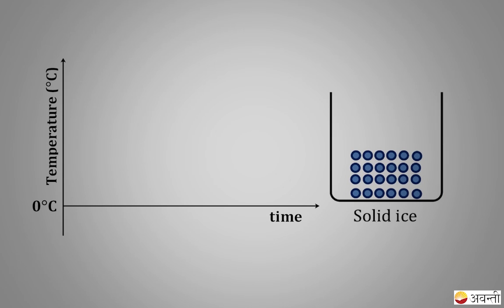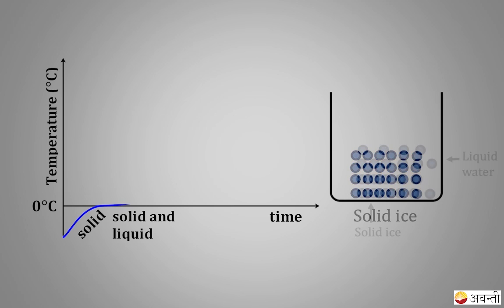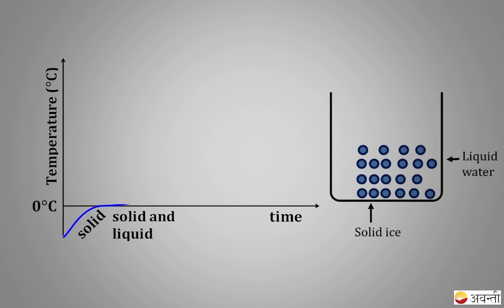So now if we interpret this graph, we see that in the beginning we had only solid existing in the system, or only ice. But when the temperature started to remain constant, we had both solid ice as well as liquid water coexisting. The heat which was required to weaken the force of attraction and convert solid into a liquid at this stage is termed as latent heat of fusion.